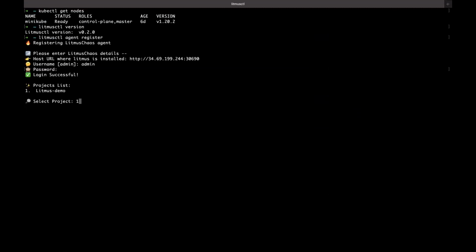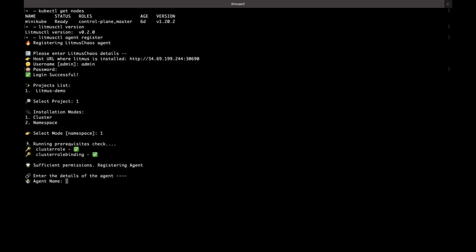By default it will install in cluster mode, but we are asked whether to install in cluster or namespace. We'll install it in cluster mode, and it's asking for a new name, my new agent, with description new agent.